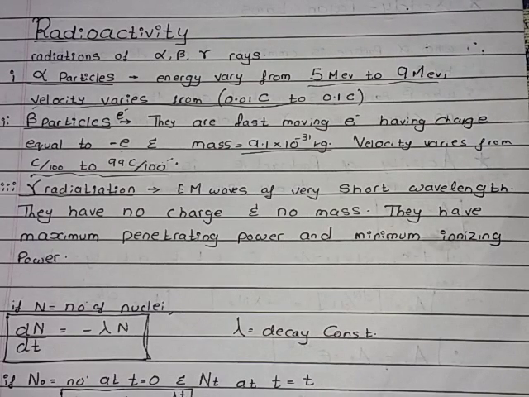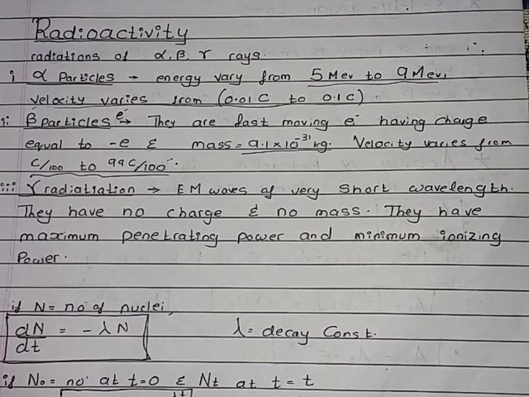Today in our next video, we are covering radioactivity, the last part of modern physics, the most important and weighty chapter of physics. Radiations of alpha, beta and gamma rays. Alpha particles: energies vary from 5 mega electron volts to 9 mega electron volts, and velocity varies from 0.01 times the speed of light to 0.1 times the speed of light. That is very high velocity, which is quite good. We can time travel through an alpha particle.